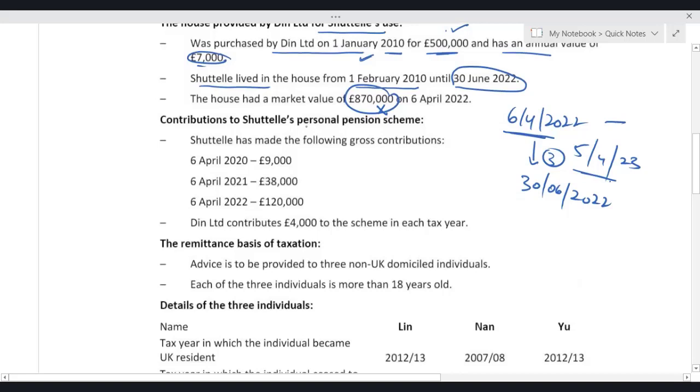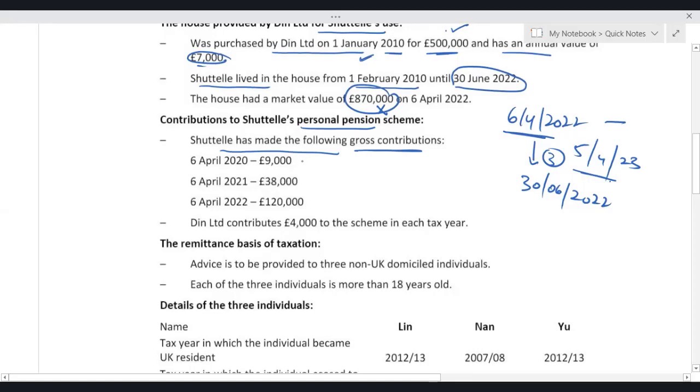Contribution to Shuttle's personal pension scheme. Shuttle has made the following gross contributions. It's already mentioned: the gross contribution. We know that if nothing is mentioned, then it is net. But right now it is categorically written, the following contributions are gross.